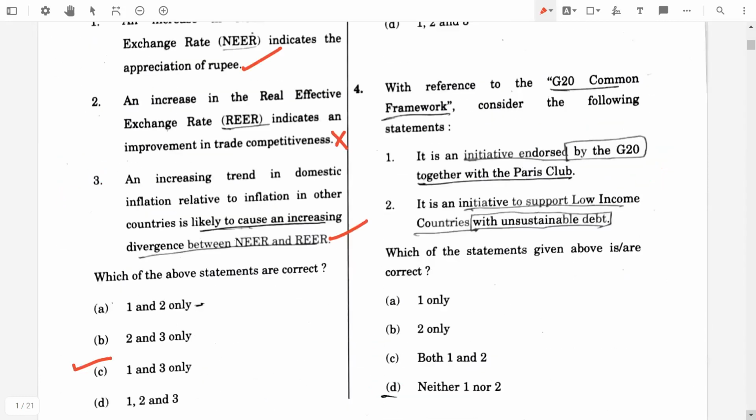The fourth question, with reference to the G20 Common Framework, consider the following statements. First one, it is an initiative endorsed by G20 together with the Paris Club. Yeah, it's true. Second, it is an initiative to support low-income countries with unsustainable debt. Yeah, it's true. So the final answer will be both 1 and 2.